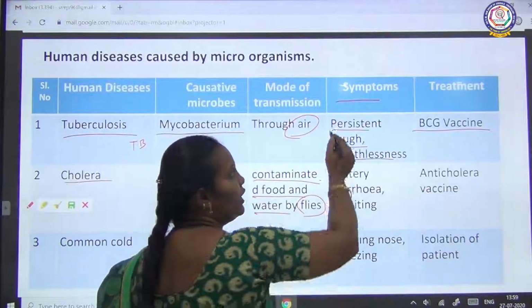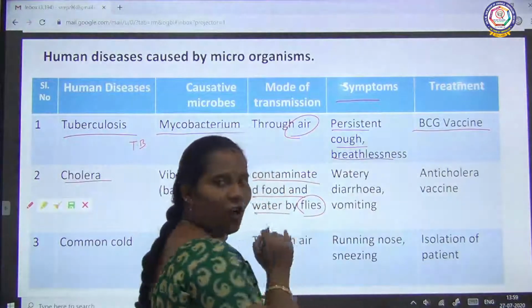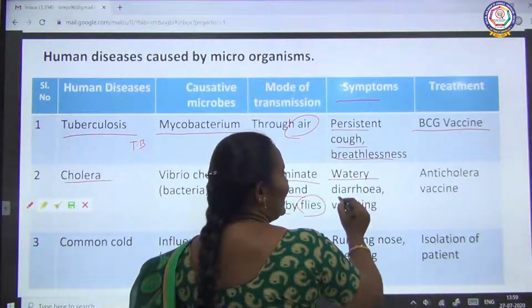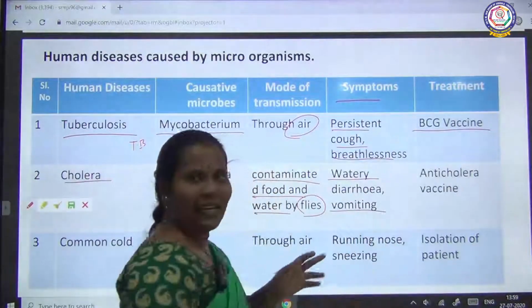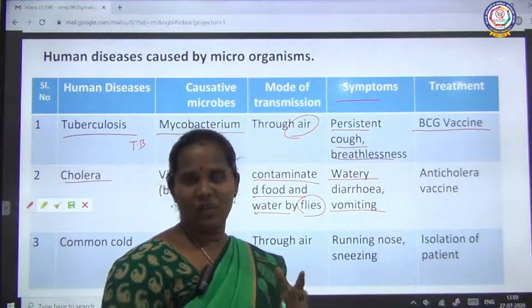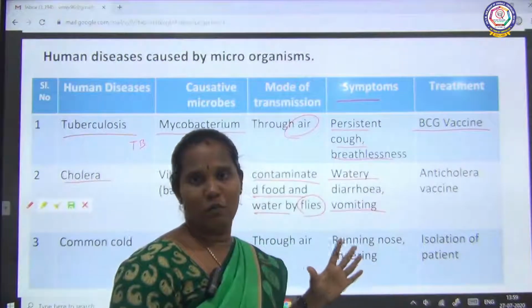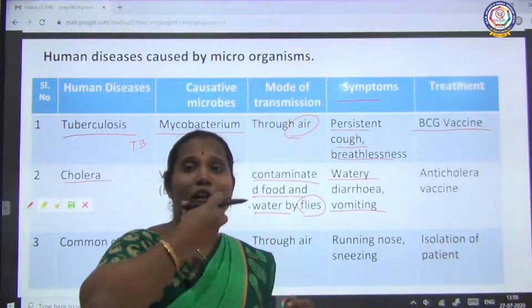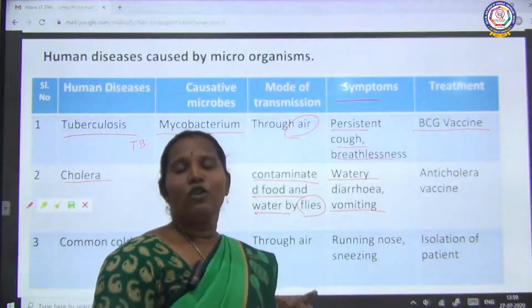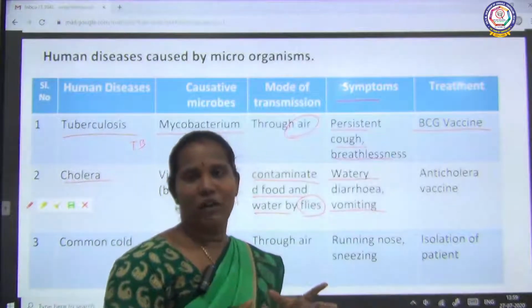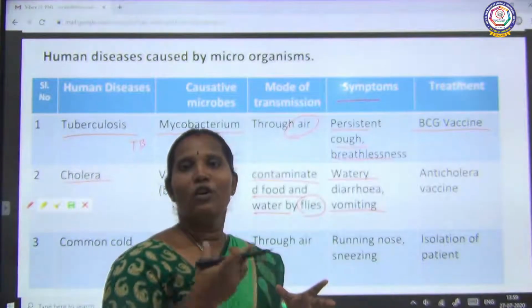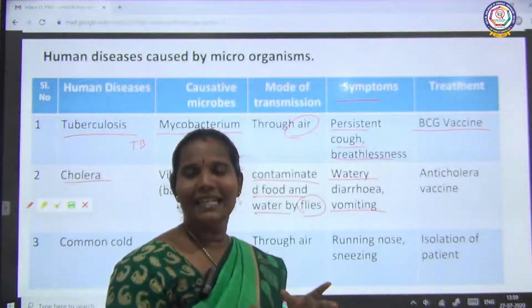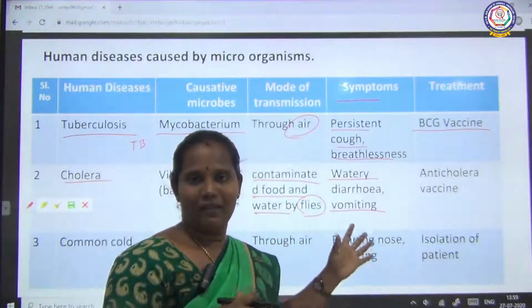Then what are the symptoms if they are affected by cholera? Watery diarrhea and vomiting. Diarrhea means loose motion. We say loose motion, no, watery loose motion. That is watery diarrhea. And then vomiting, because they enter through our digestive path, so they give their effect in the digestive path. So food cannot digest easily, so it will come out this way.